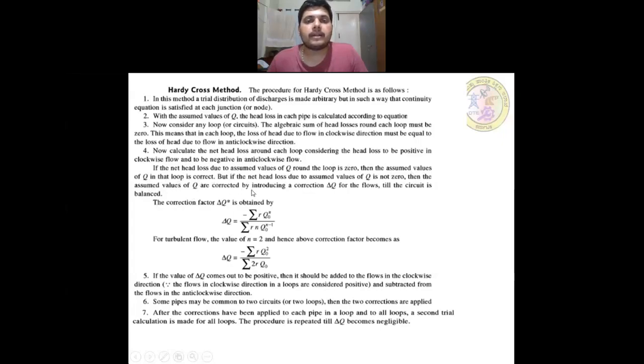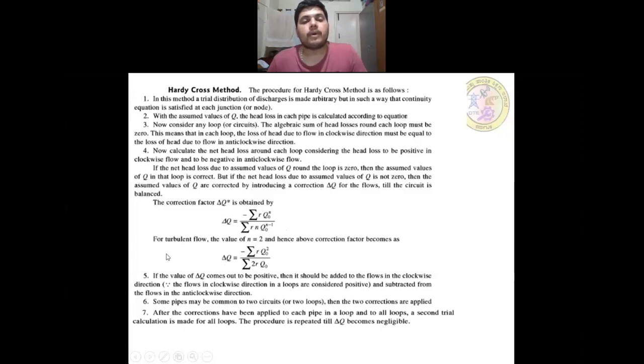But if the net head loss due to assumed values of Q is not 0, then the assumed values of Q are corrected by introducing a correction delta Q for the flows till the circuit is balanced. The correction factor delta Q is obtained by this equation: delta Q = minus summation of R Q0^N divided by summation of R N Q0^(N-1).